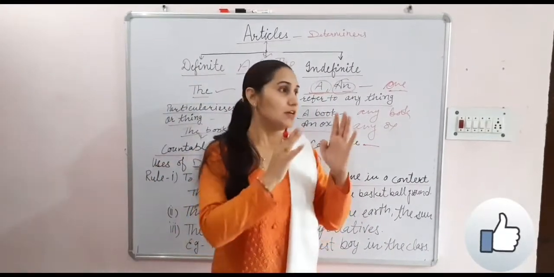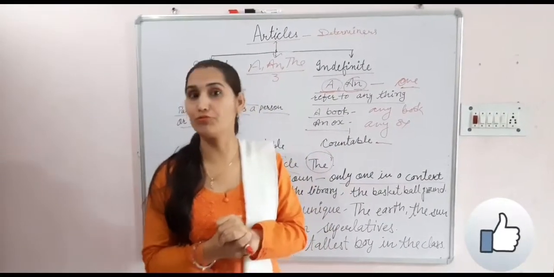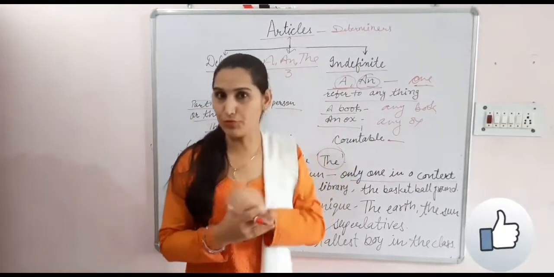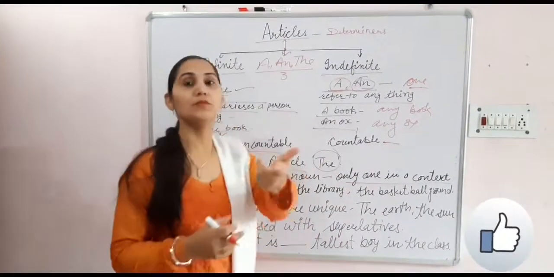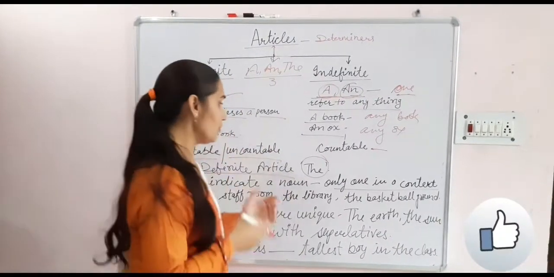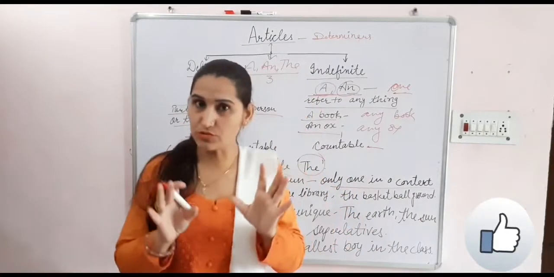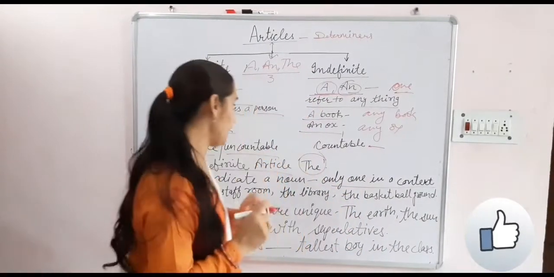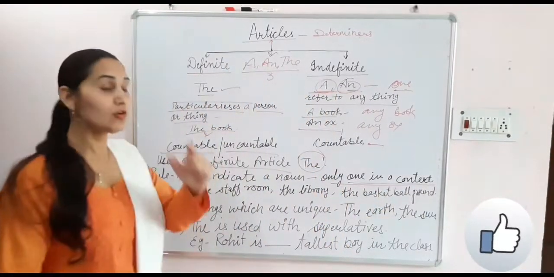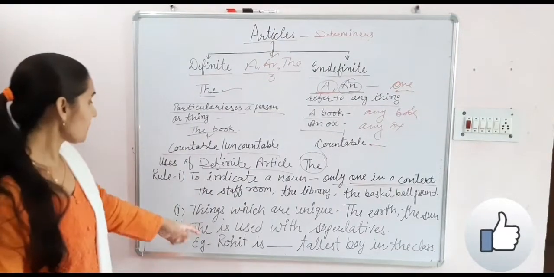Sometimes in school we say go to the staff room. It means the school has one staff room. Go to the principal room, that is also one room. Go to the library, because the whole school has one library. It is the only one in a context, so there we will use the.